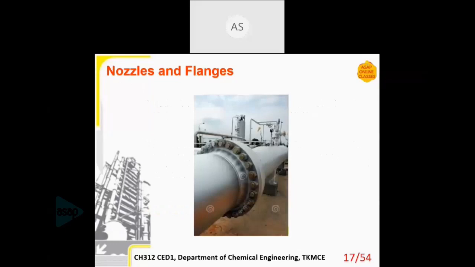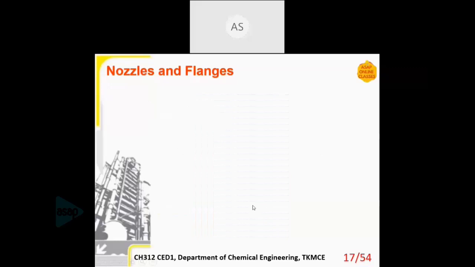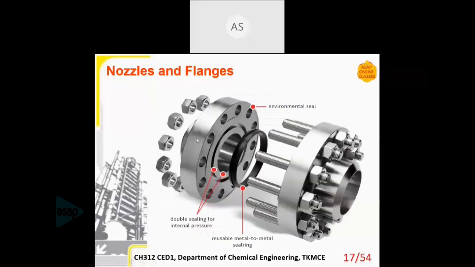So this is an example of a flange. You have one pipeline here and another pipeline here, and both are connected using this region. This region is called a flange. This is an expanded view. One pipeline will be coming from here, one from here. This region in between is called a flange, and this lining in between it is sometimes called a gasket. Since both these are metallic parts, they can undergo thermal expansion or thermal contraction. So in order to avoid leakage, we use different kinds of sealing materials, and the sealing material is called a gasket.